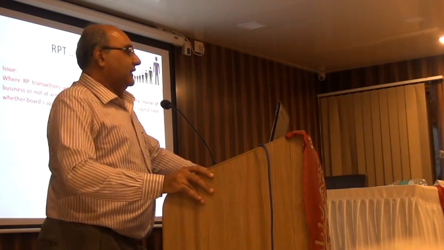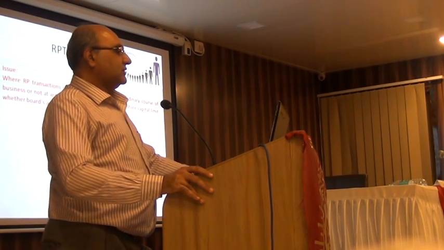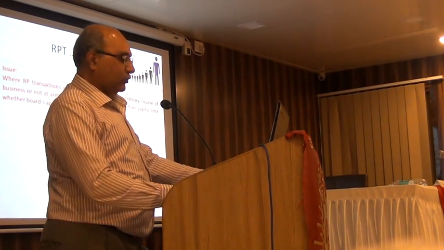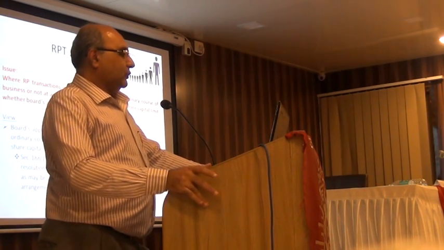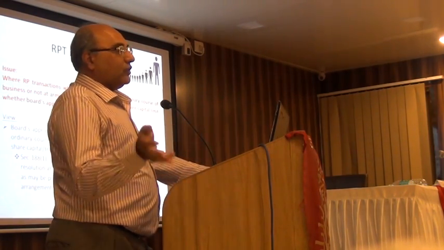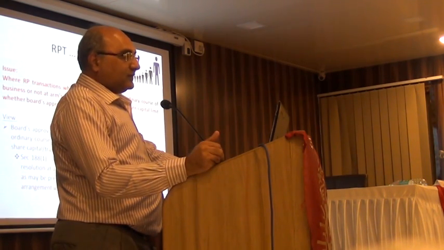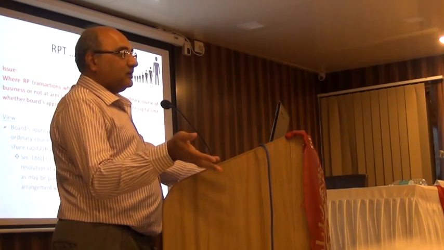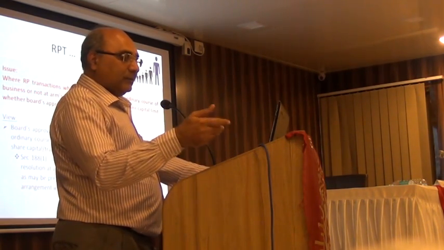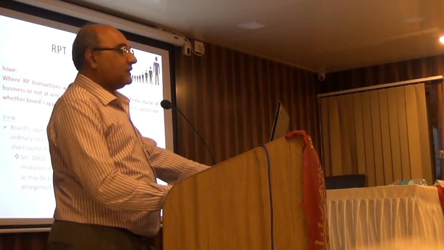So what is the issue? Whether related party transactions which are not in the ordinary course of business, not at arm's length, and not exceeding the threshold, when is board approval required? The view is that board approval is required for transactions that are either not in the ordinary course of business or not at arm's length, because 188 starts with, except with the consent of the board, you cannot do these particular transactions. So if a transaction is in the ordinary course of business but not at arm's length, you may still need the approval of the board. But if it is in the ordinary course of business and also at arm's length, then you don't really need the approvals required under 188.